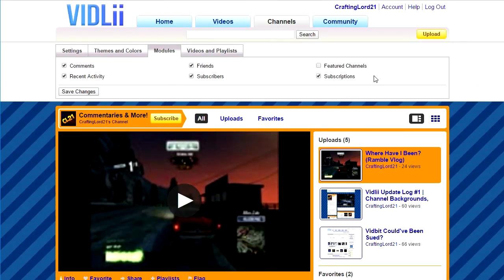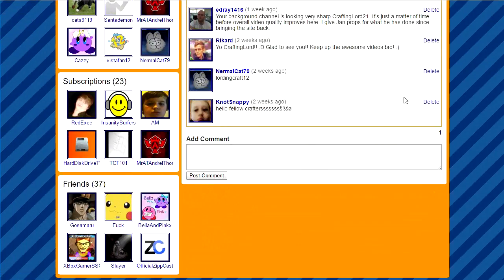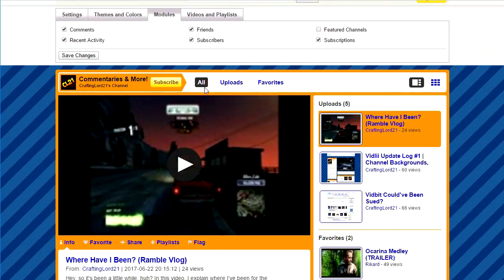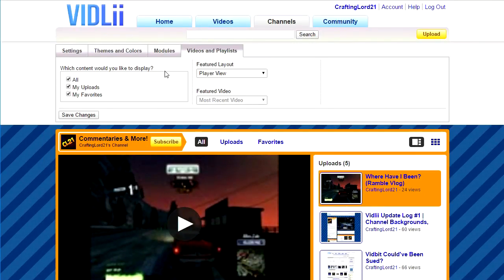Then you have the modules, a very easy way to select all of the modules that you want to have down here, like friends, subscriptions, subscribers, all stuff like that. And then finally, videos and playlists. You can select what type of content you want to display. Of course, you can select all your uploads or your favorites, pretty standard stuff.